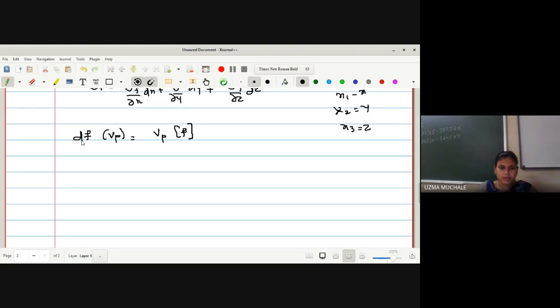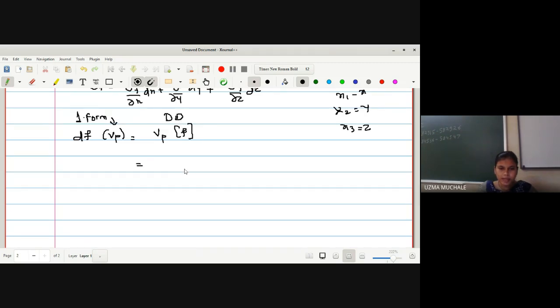Because what is df? That is the directional derivative of function f in the direction of a tangent vector Vp. Here also it is a derivative in the direction of a tangent vector Vp. So that's why a one form on a tangent vector Vp is equivalent to your directional derivative.